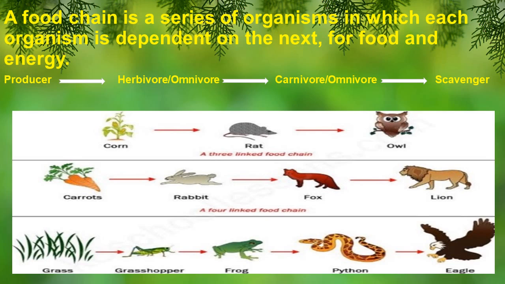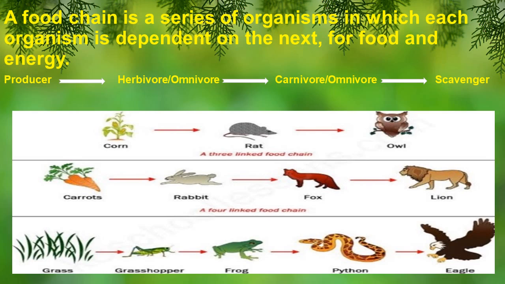Now let us look at some examples. The first example shows corn plant at the start of the series or the food chain. The corn plant is eaten up by a rat, which is a herbivore, and the rat in turn is eaten up by an owl, which is a carnivore. The second example shows carrots at the start of the food chain, which is produced by plants. Now carrots are eaten up by rabbits, which are herbivores. The rabbit is eaten up by a fox, which is a carnivore, and the fox is again eaten up by